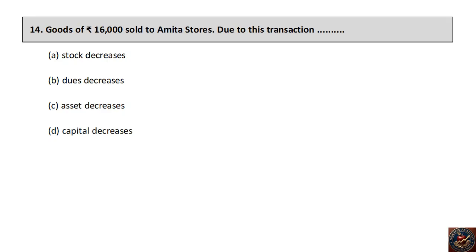Goods of 16,000 rupees sold to Amita Stores. Due to this transaction dash happens. Stock decreases, dues decreases, asset decreases, capital decreases. The right answer is stock decreases.